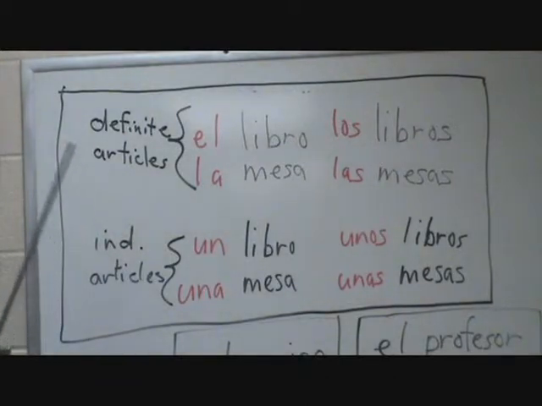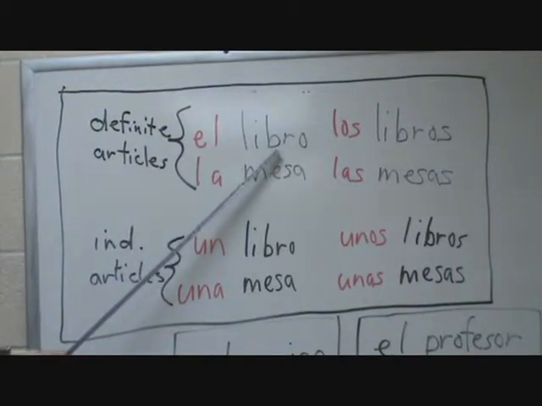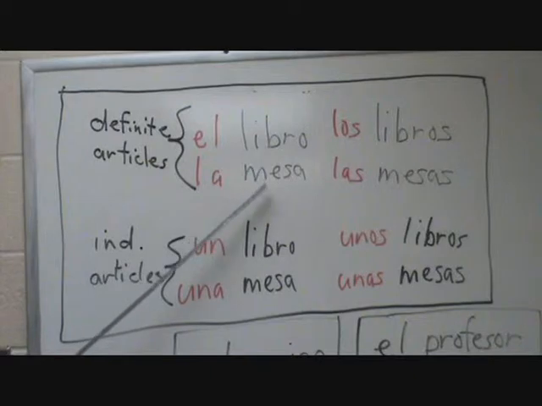Okay, we're going to start today by talking about the gender of nouns. Now, in English, nouns don't have gender. They're not masculine or feminine. But in Spanish, nouns are either masculine or feminine. As an example, the word for book, libro, is masculine. The word for table, mesa, is feminine.